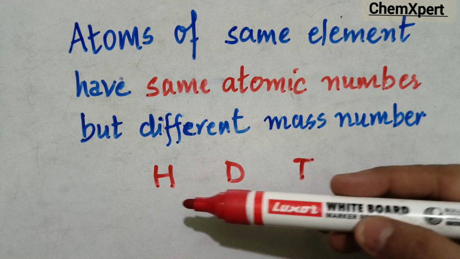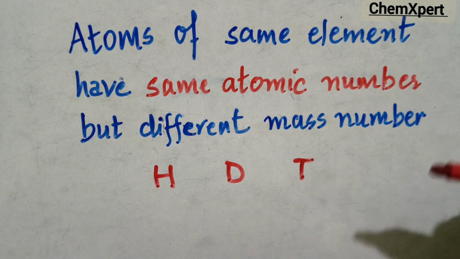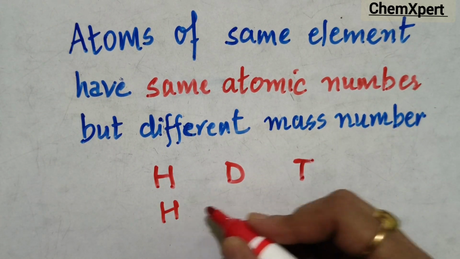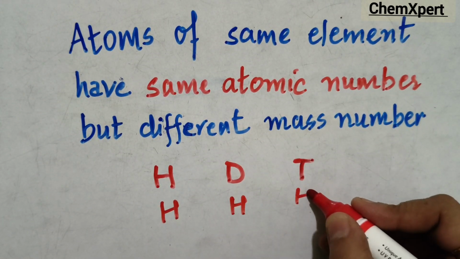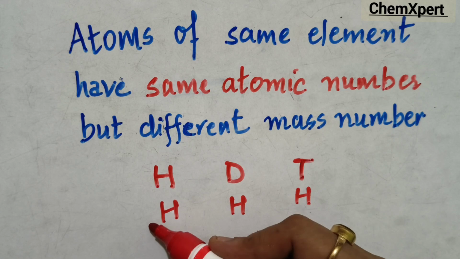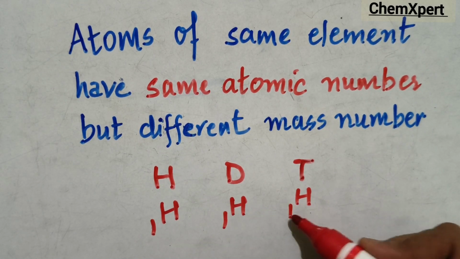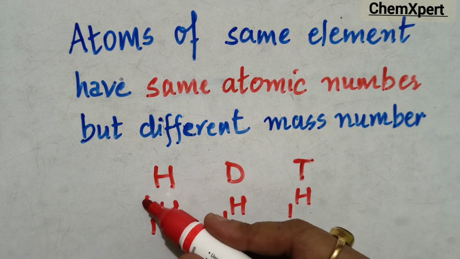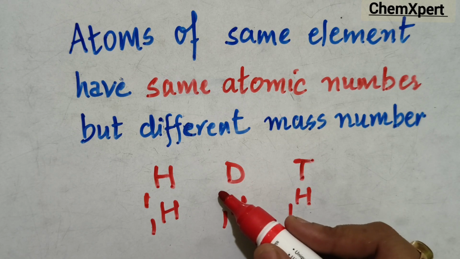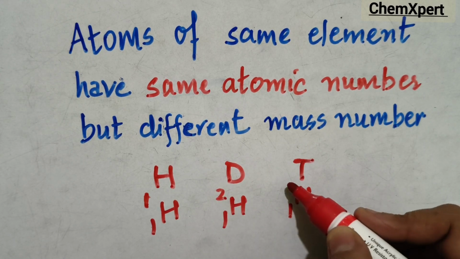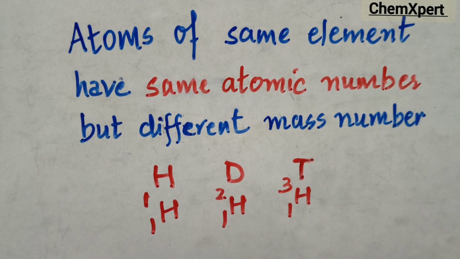One is known as protium, deuterium and tritium. Now all of them can have the same symbol H. Atomic number will be the same, 1. In case of protium, mass is 1. In case of deuterium, mass is 2. In case of tritium, mass is 3.